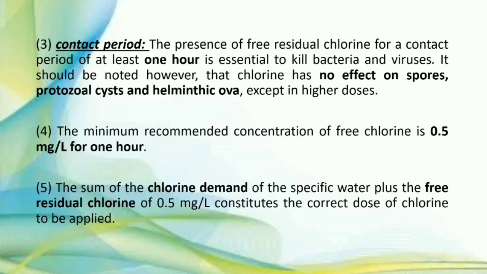The sum of the chlorine demand of the specific water plus the free residual chlorine, that is 0.5 mg per liter, constitutes the correct dose of chlorine to be applied. Means chlorine demand of the water plus free residual chlorine. That much chlorine should be added in the water.